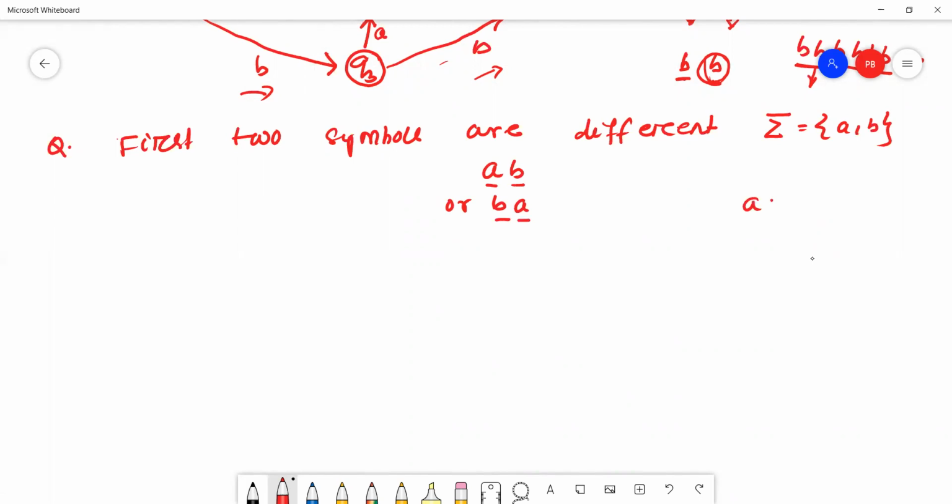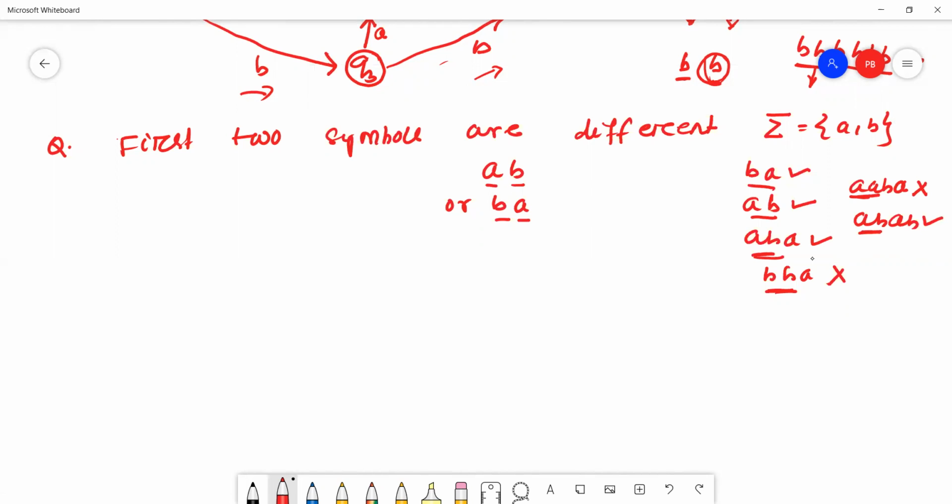That means AB, yes, it is a valid string. BA, yes, it is a valid string. ABA is a valid string because the string starts with AB, means different symbols. Suppose BBA, it is an invalid string because the first two symbols are the same in this case. Here the first two symbols are different. Suppose AAB, this is an invalid string because the first two symbols are the same. ABAB is a valid string because the first two symbols are different.